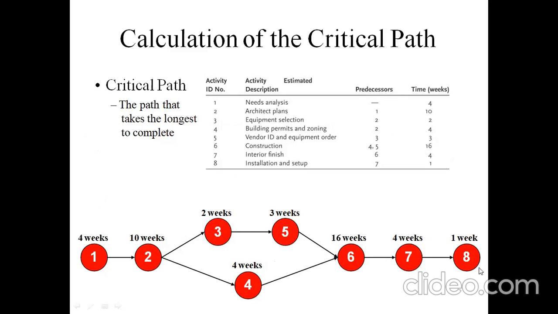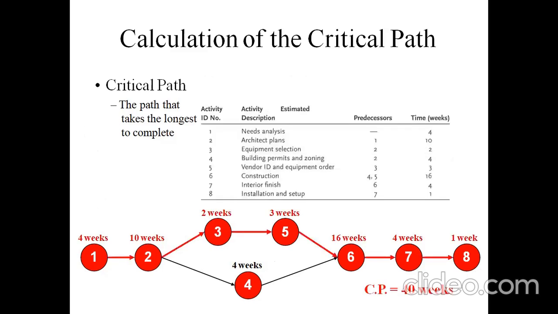In this critical path, the first activity is 4 weeks and the second activity is 10 weeks. Combined, the finishing time for the second activity is 4 weeks for the first activity plus 10 weeks for the second activity.